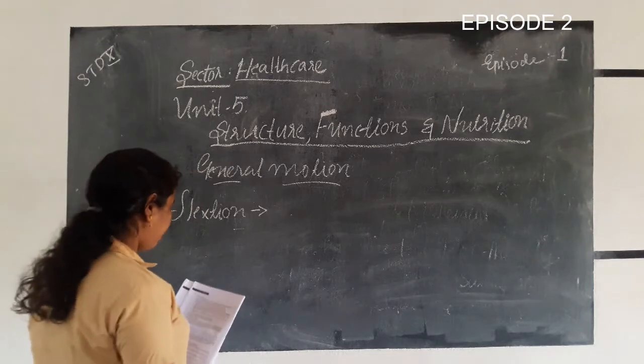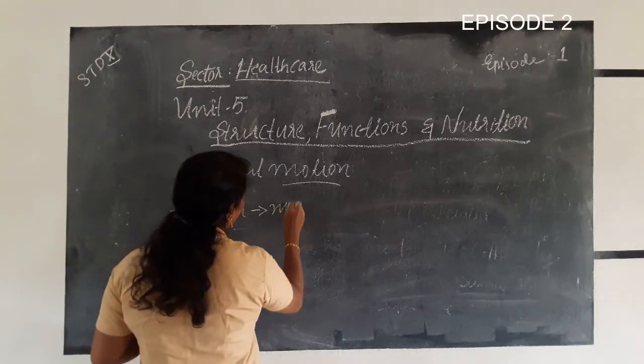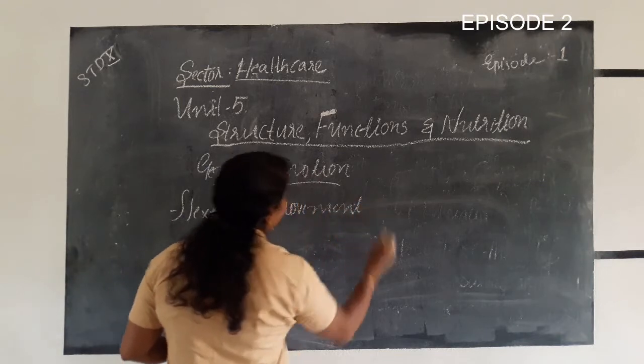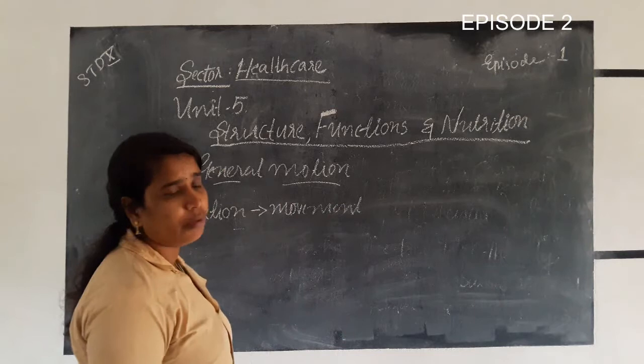Flexion is a movement that decreases the angle between the body parts.